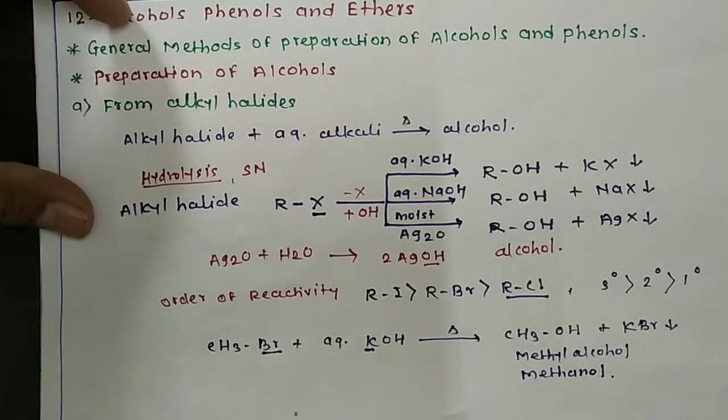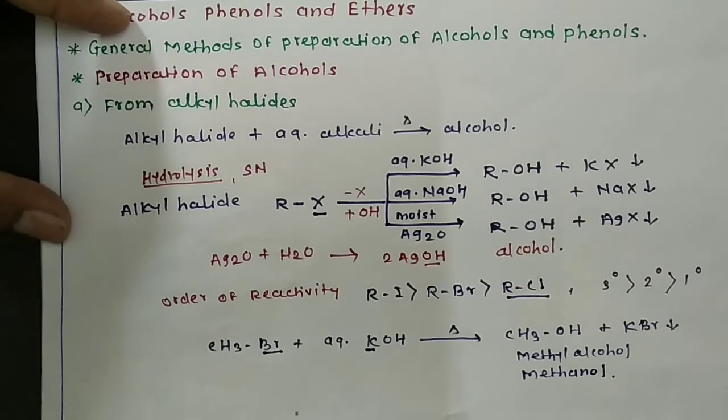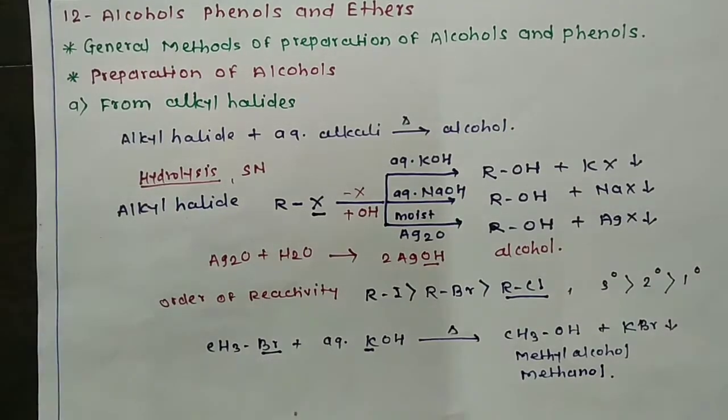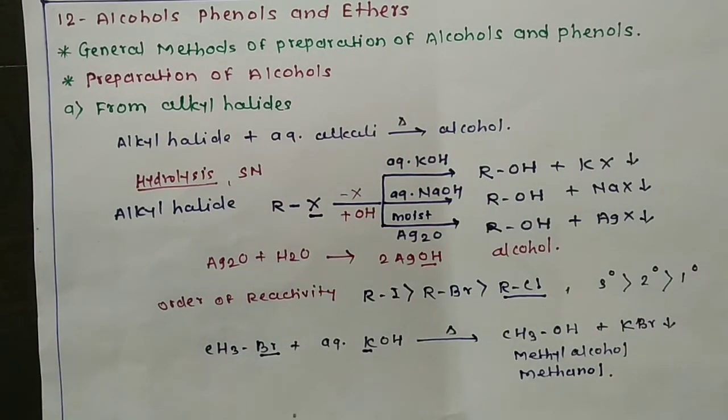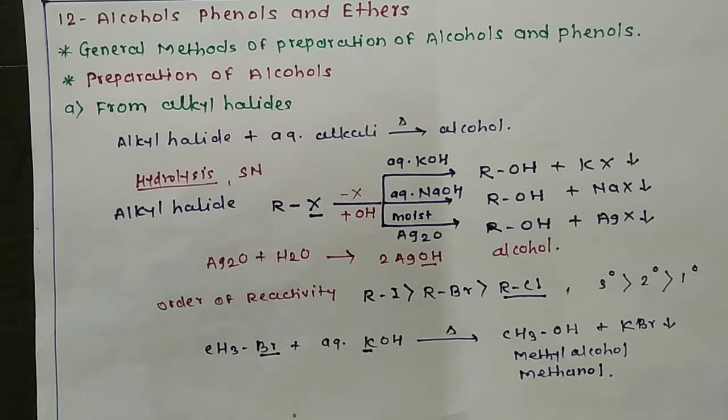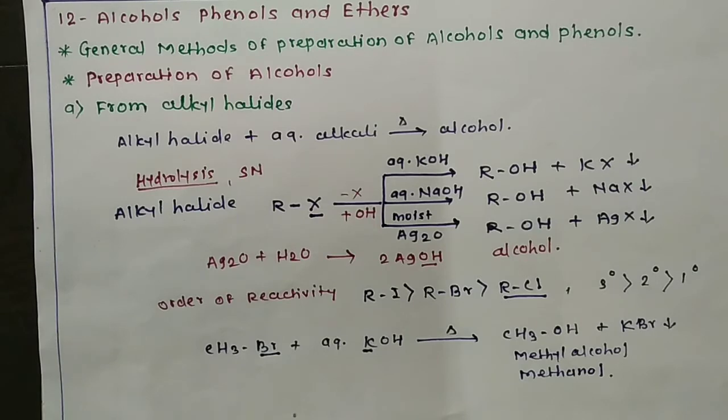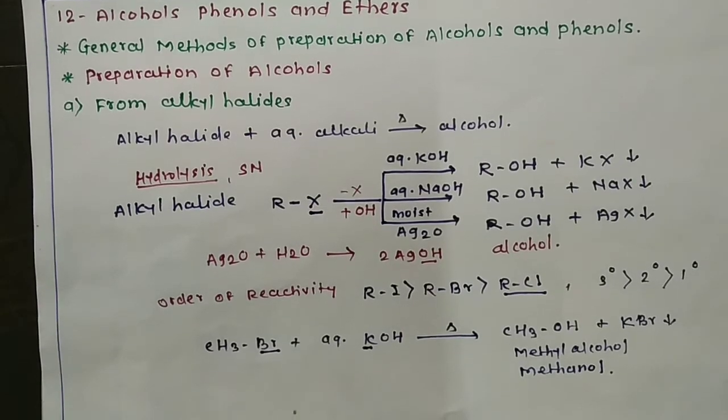So a question will be asked: convert methyl bromide into methanol. The answer is that when methyl bromide is heated with aqueous KOH or aqueous alkali, then we get methanol. We have to write this equation also.